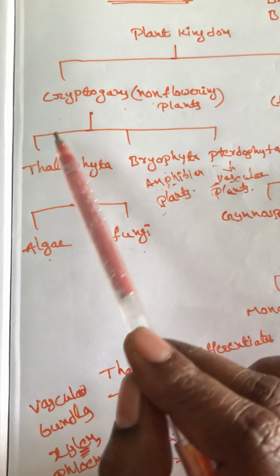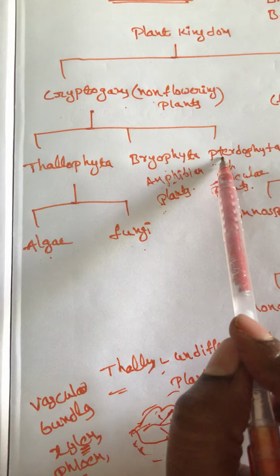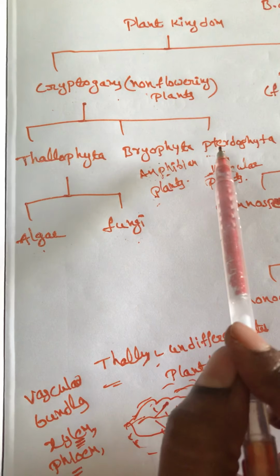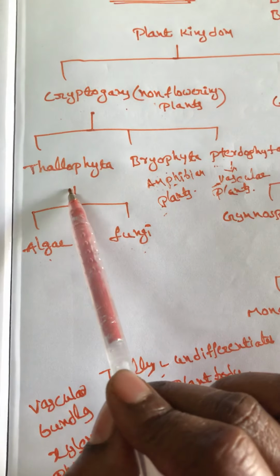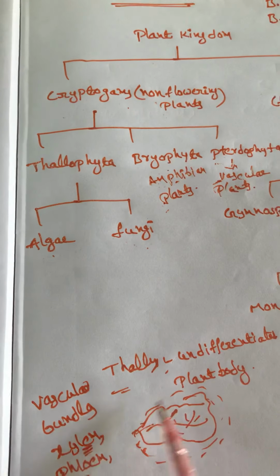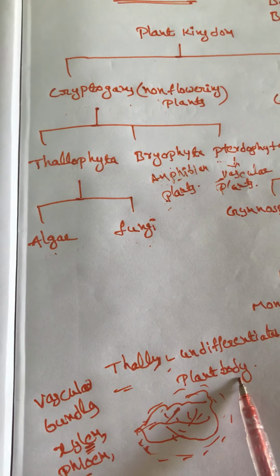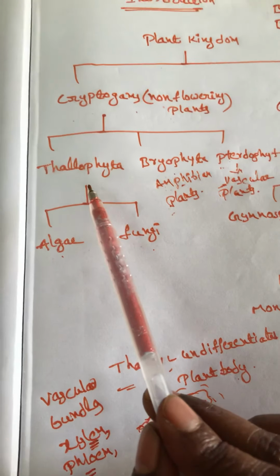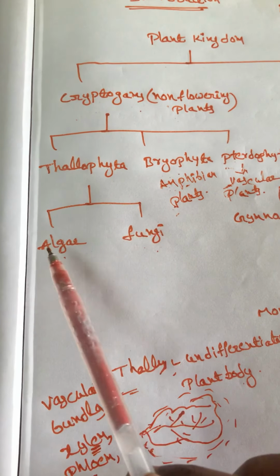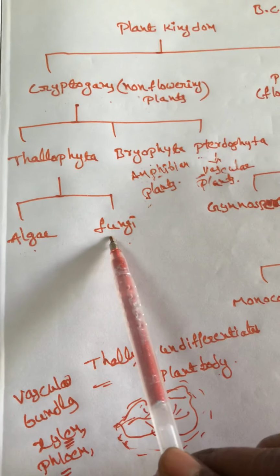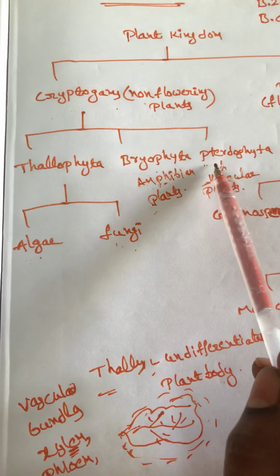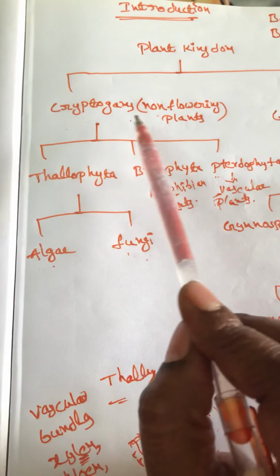These cryptogams are differentiated into three types: thallophytes, bryophytes, pteridophytes. Thallus means undifferentiated plant body. Then thallophyte is differentiated into algae and fungi. Then bryophytes, then pteridophytes. This is about cryptogams.